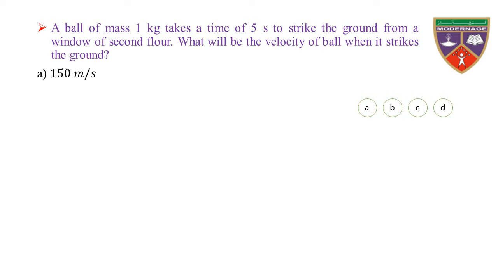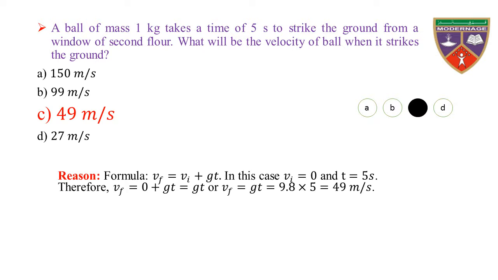Option A 150 meter per second, option B 99 meter per second, option C 49 meter per second, option D 27 meter per second. Therefore, the key is 49 meter per second, or the correct option is C. The reason, formula: Vf is equal to Vi plus gt. In this case, Vi is equal to 0 and t is equal to 5 seconds.